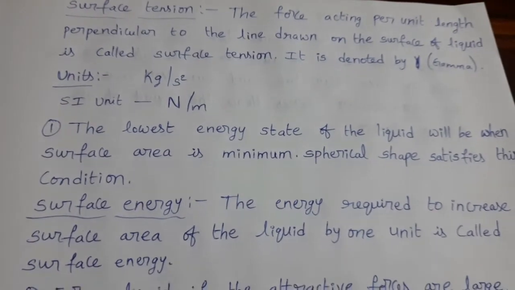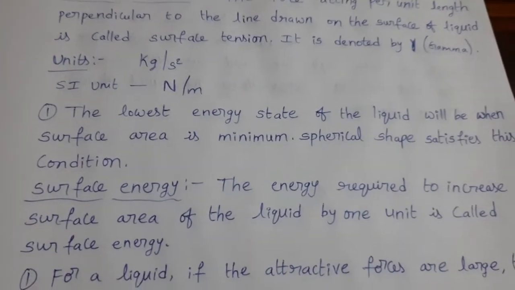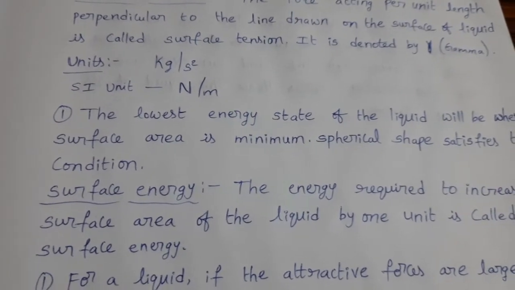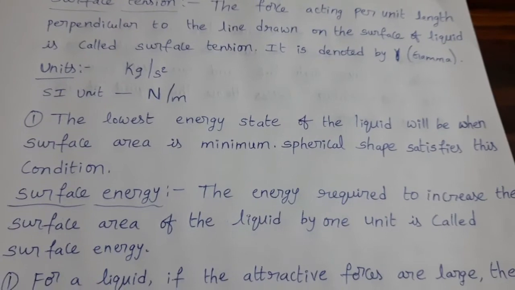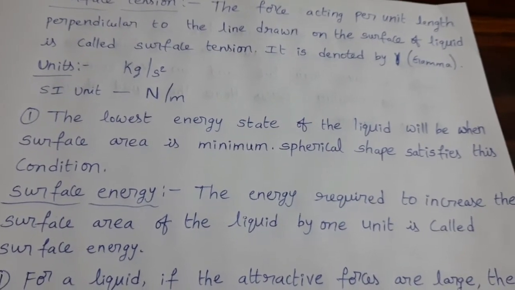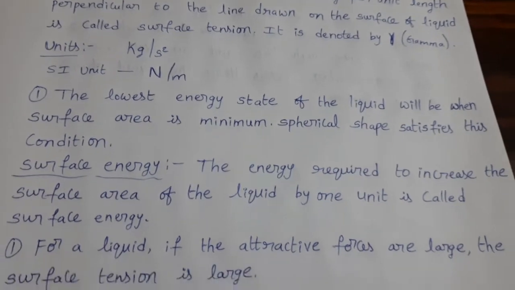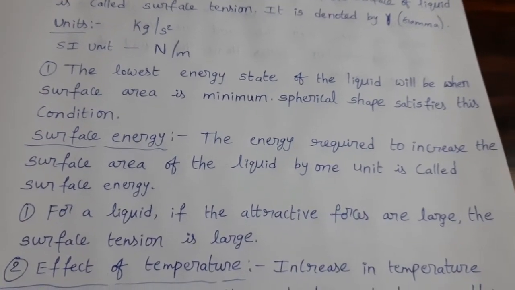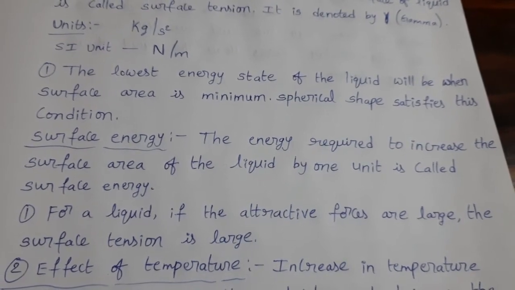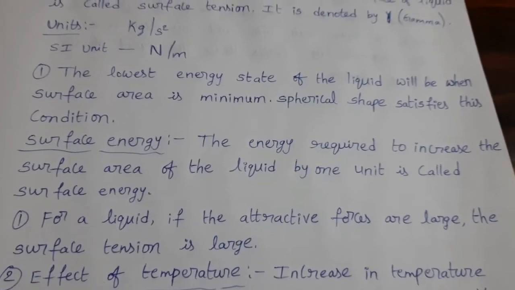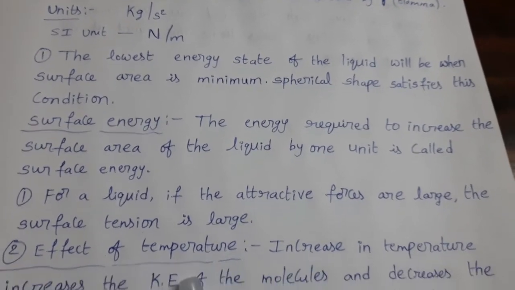If we want to increase the surface area of the liquid by 1 unit, then some energy is required. That energy is called surface energy. The energy required to increase the surface area of the liquid by 1 unit is called surface energy. For a liquid, if the attractive forces are large, the surface tension is large. If attractive forces are less, surface tension is also less.